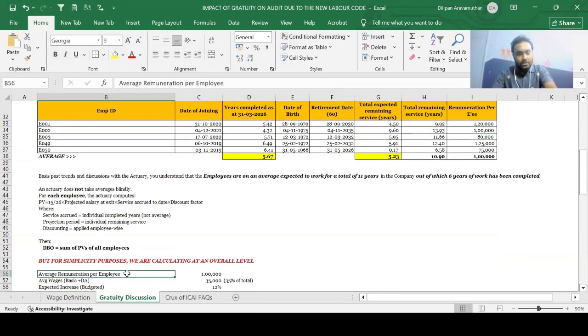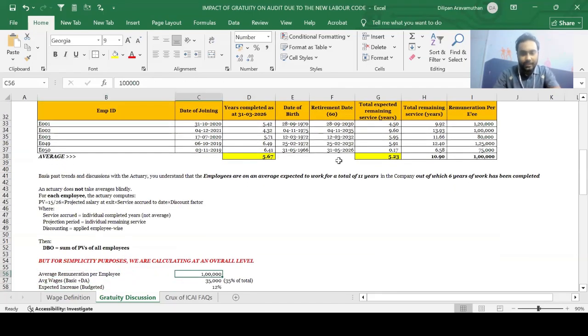Yeah. So basically, guys, let's say we took the remuneration. Let's say for employee 1, the remuneration is 1,20,000 per month. For employee 2, it is 1 lakh. For employee 3, it is 80,000. For employee 49, it is 1,25,000. For employee 50, it is 75,000. On an average, if I have to tell you, or sorry, this is the annual remuneration, guys. Sorry. So on an average, if I have to tell you, the average remuneration per employee comes to 1 lakh rupees. Perfect. Yes, sir. It comes to 1 lakh rupees.